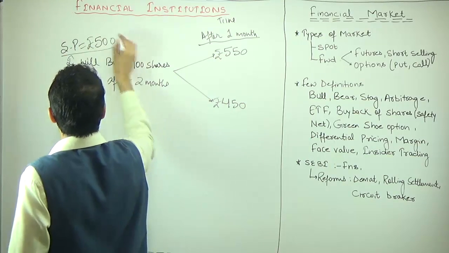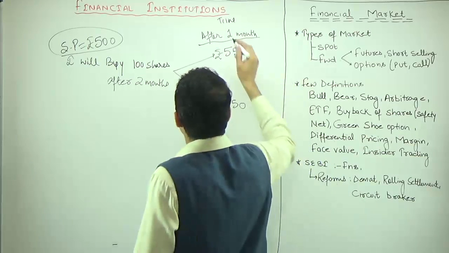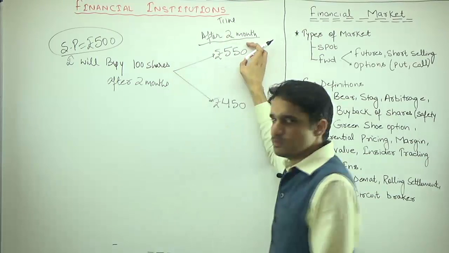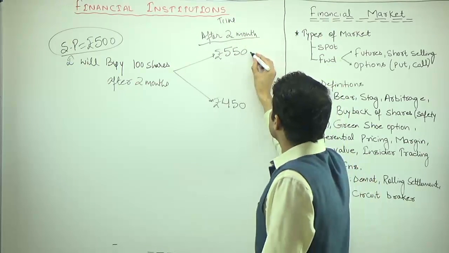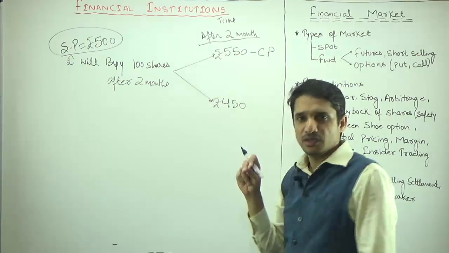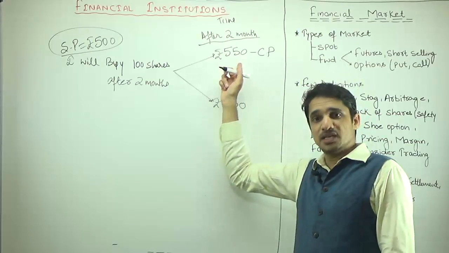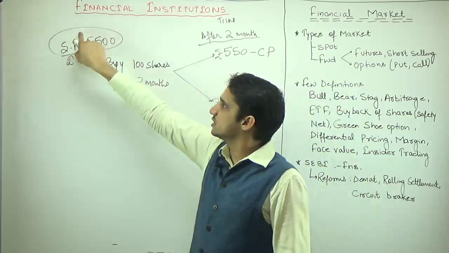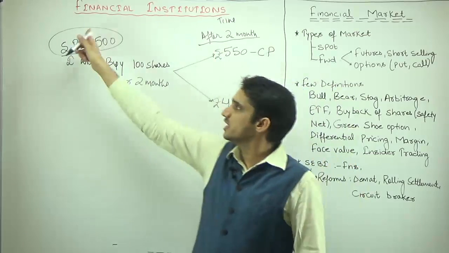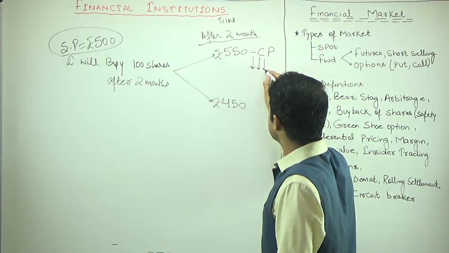I sold it at 500 rupees today, and after 2 months, if suppose the price becomes 550, so this 550 will be my cost price, because now I have to purchase. So the price at which I will purchase is 550, and the price at which I have already sold these shares is 500. So cost price is more and selling price is less. It means I am in loss.